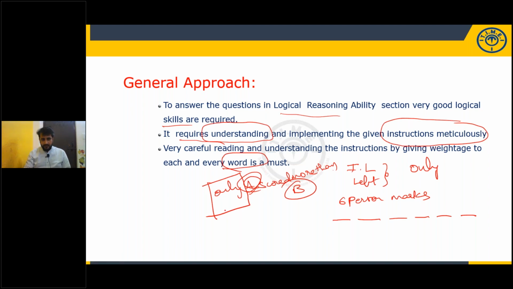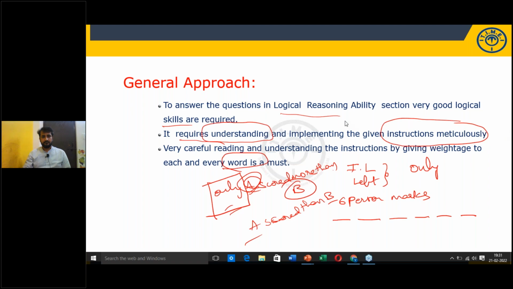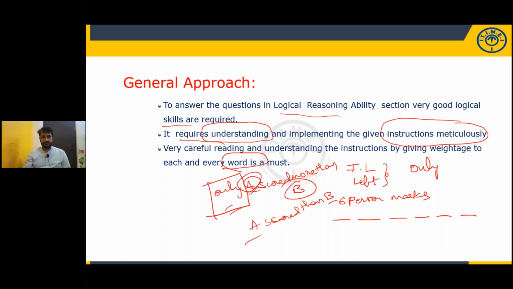If this only was not given, just A scored more than B, now tell me, what is the position of A? If that only is not given, it is simply above B, it could be anywhere, that we cannot decide. So that's why I'm saying that you have to give importance to each and every word in puzzles or in any other area of reasoning. The technical terms are very, very important.